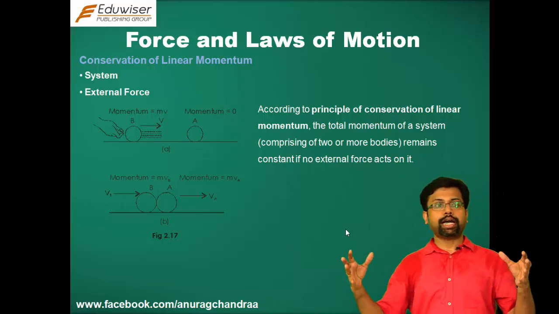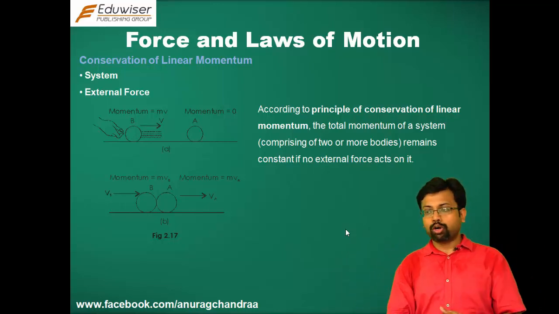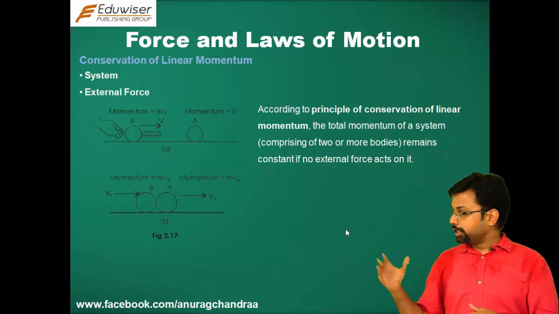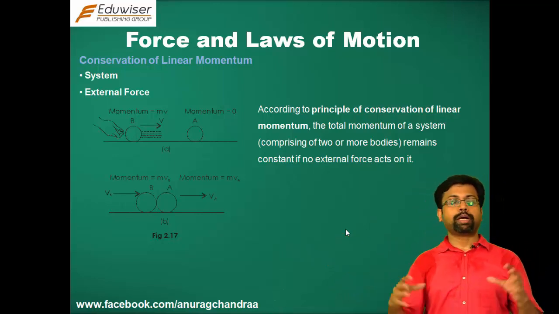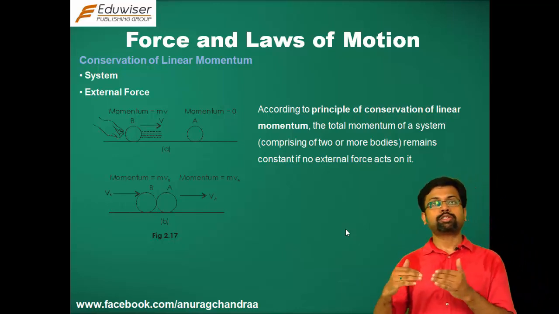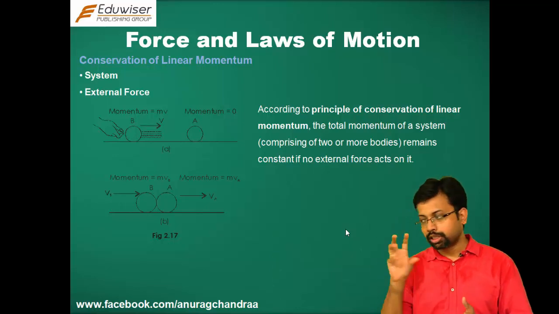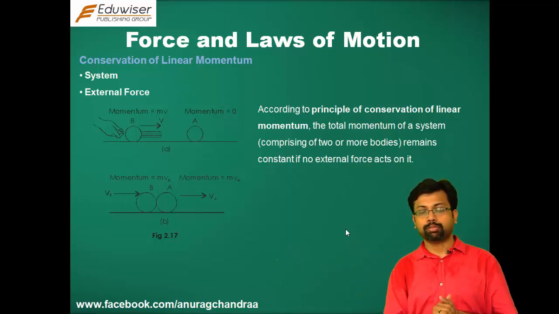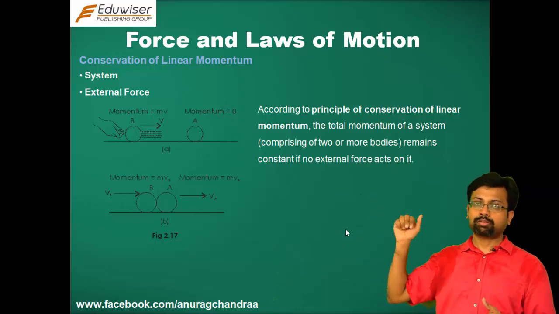System is defined as a group of two or more bodies on which we are going to carry out the experiments, or we are going to study the impact. In this particular example that you see, there are two balls A and B. So, the system would comprise of the balls A and B. The system should necessarily have two or more objects. A single object doesn't make a system. So, you require two or more bodies to comprise a system. If you have three balls, the three balls A, B and C would comprise the system.